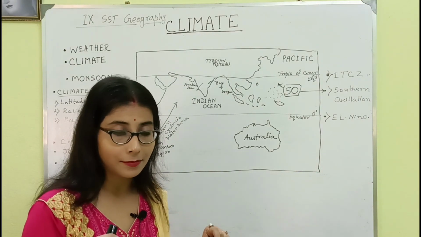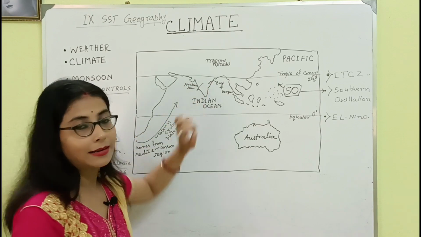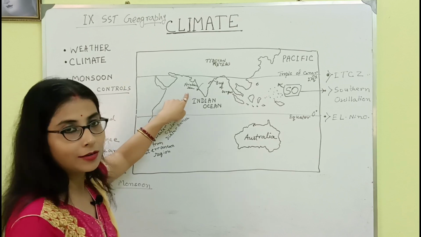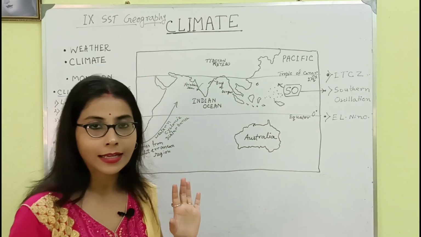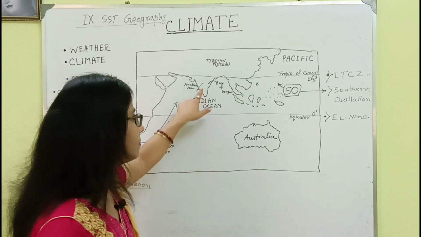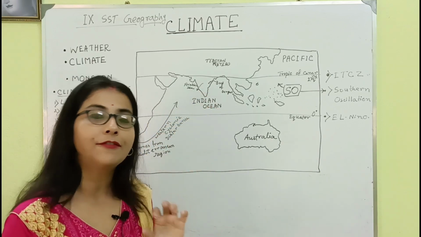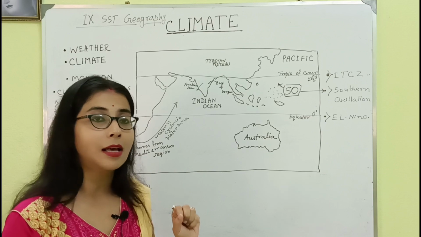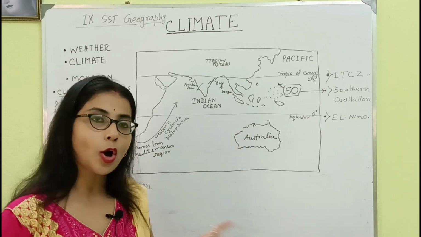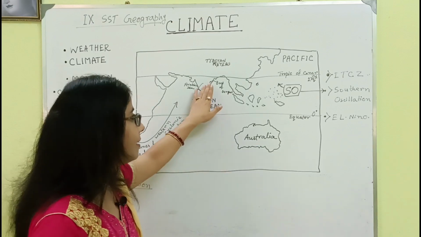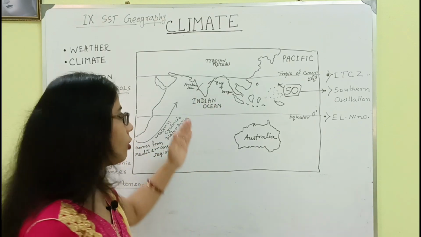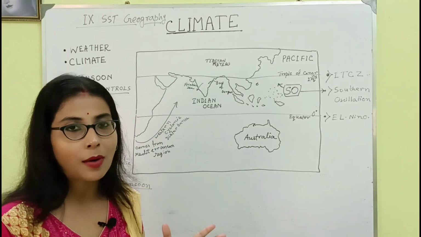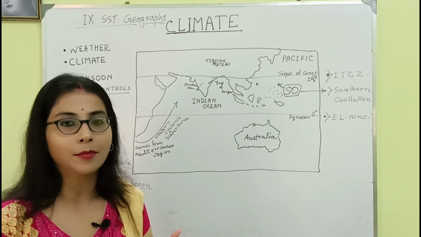Now, whatever I discussed a few seconds ago about the coastal climate: here is the landform and there is the water body. Both places receive the sun's heat, but the landforms absorb the sun's heat much faster, whereas the water bodies do not absorb the sun's heat as fast as the landforms. And at the opposite time, they do the same thing. The land releases the heat very fast. On the other hand, the water doesn't release it as fast, like hot water in a bowl or cold frozen water in a bowl.